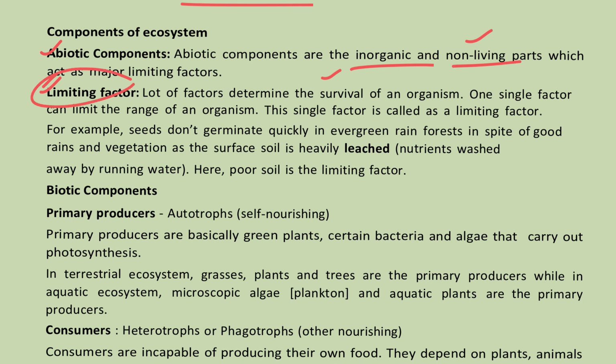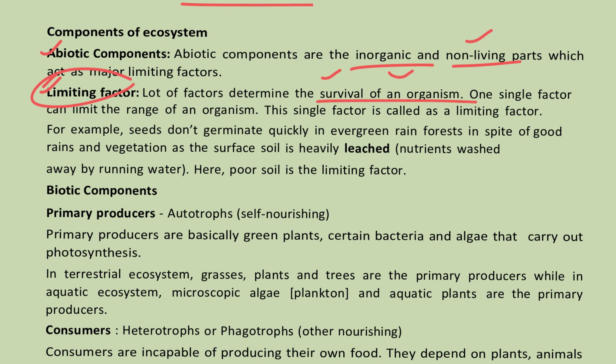For example, in the cold region certain kinds of animals exist, or in a temperate region different kinds of animals exist. Based on the environmental conditions, organisms are modifying their structure as well as their physiology. So you can say that the environment is determining the survival of a living organism.